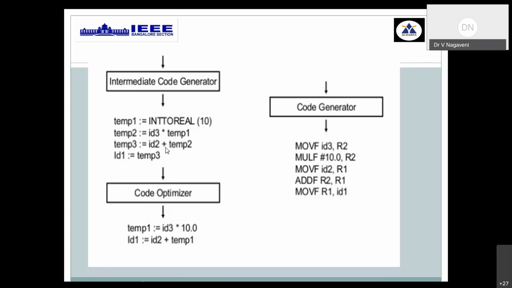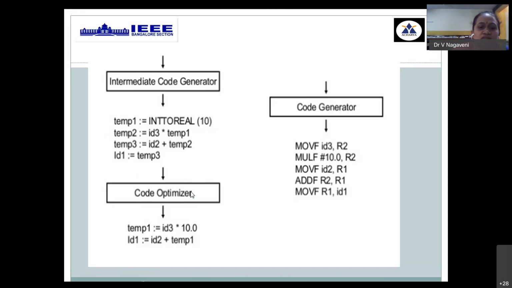Then the next addition operation has to be performed, wherein ID2 is the LHS argument and the previous step result temp2 is the RHS argument. Then it is assigned to one more temporary variable, so the whole RHS result is available in temp3. Then that temporary result is assigned to the given LHS variable ID1. This three address code is the standard intermediate code output, which is again given to the next stage called code optimizer. Till here it is the front end output.